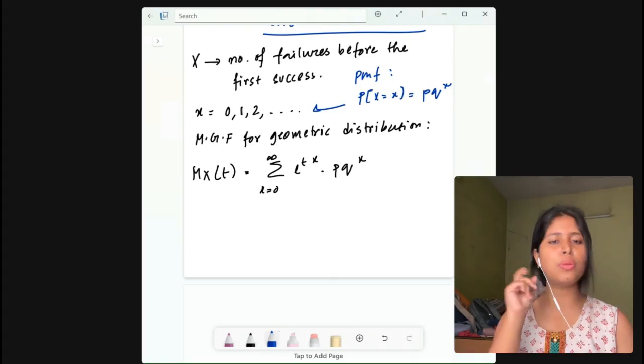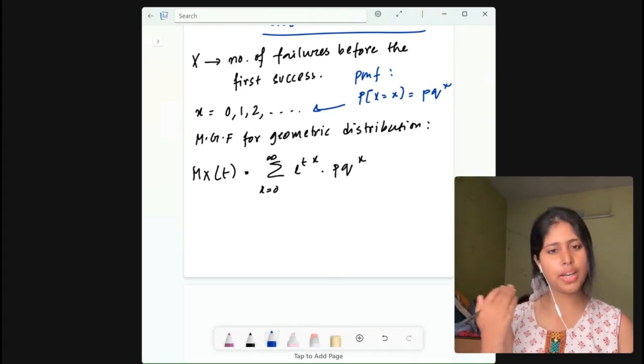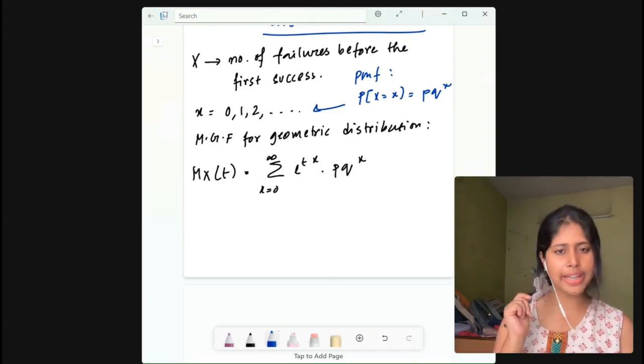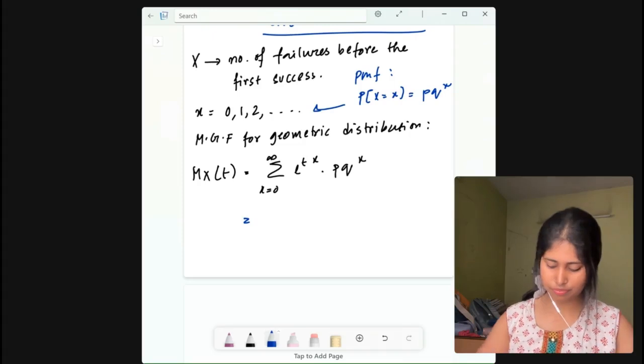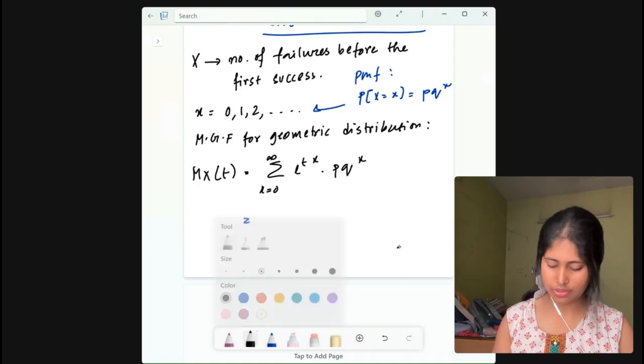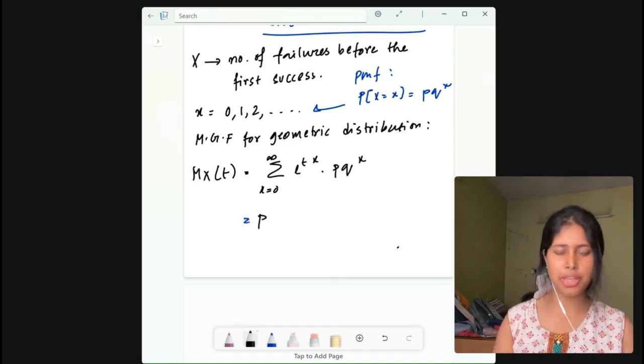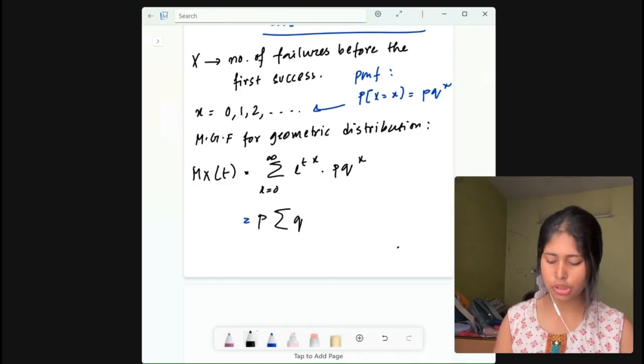So just to group these terms, we are saying we will take that p outside. Yes, I am taking this P outside. So P into summation of Q into e to the power t whole to the power x.